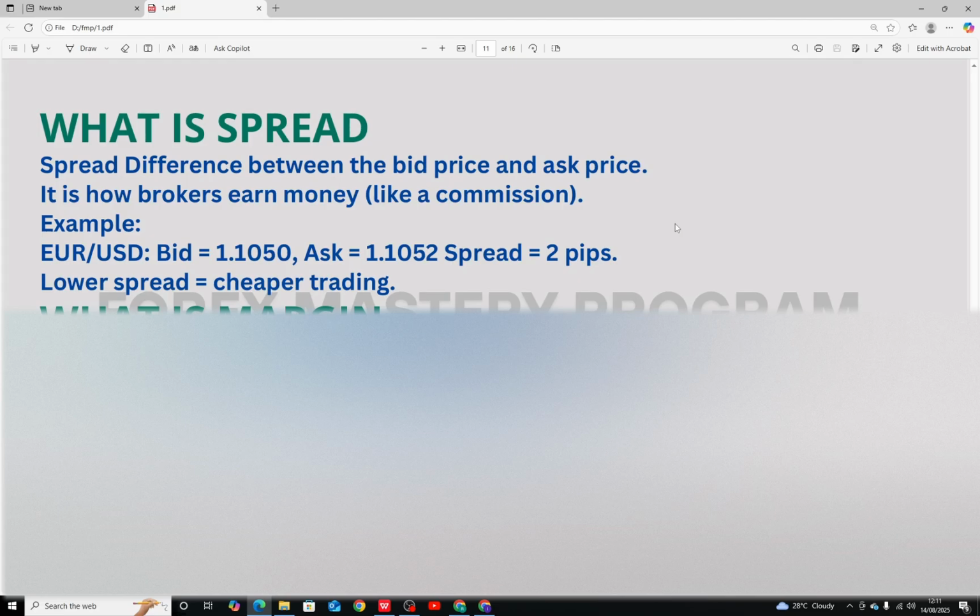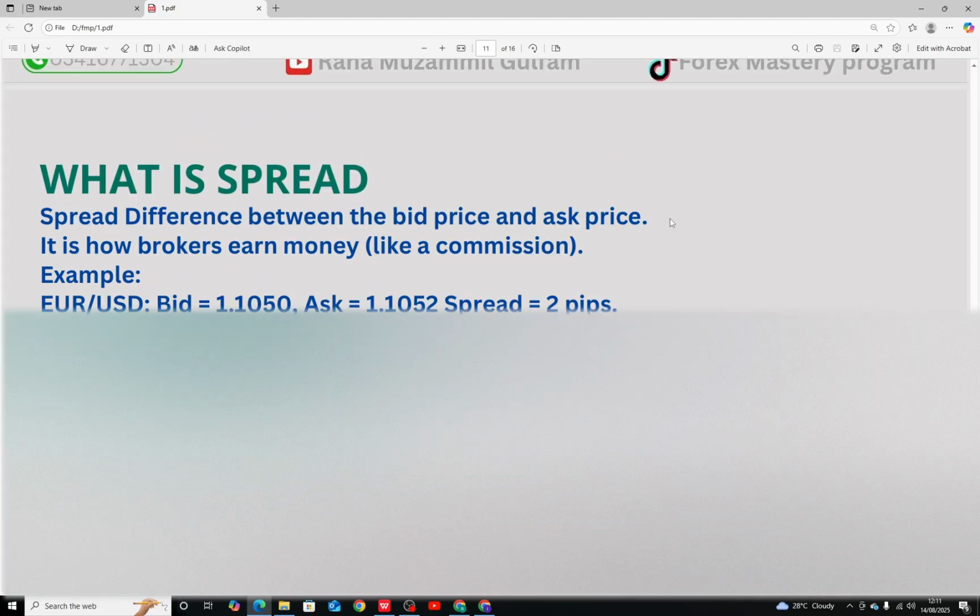So the next thing, what is margin? Margin is the amount of your own money your broker requires to keep a trade open. Think of it like a deposit. The broker locks it while your trade is active, then releases it when you close the trade. Example, if your broker requires a 1% margin, 1:100 leverage, and you open a $1 lakh position, you must have $1,000 in your account as margin.